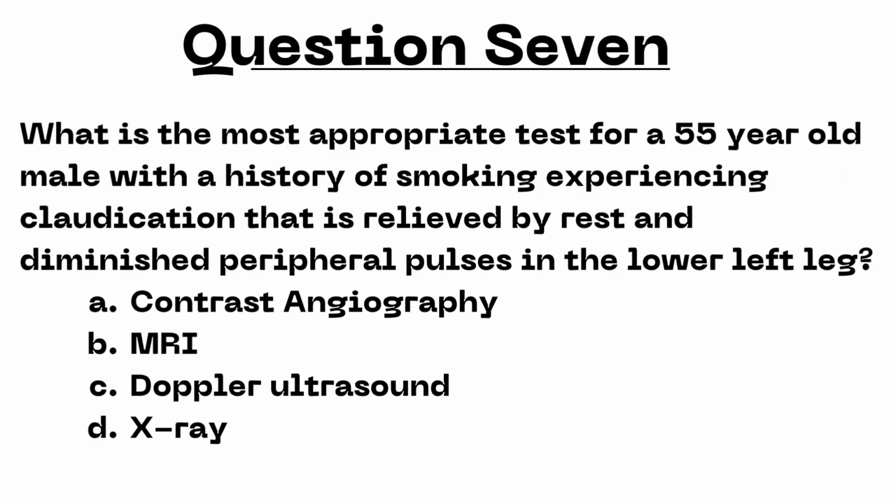Next question. What is the most appropriate test for a 55-year-old male with a history of smoking, experiencing claudication that is relieved by rest, and diminished peripheral pulses in the lower left leg? A. Contrast angiography. B. MRI. C. Doppler ultrasound. Or D. X-ray. I'll give you a second to review.